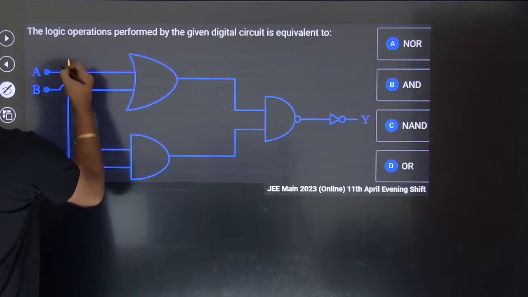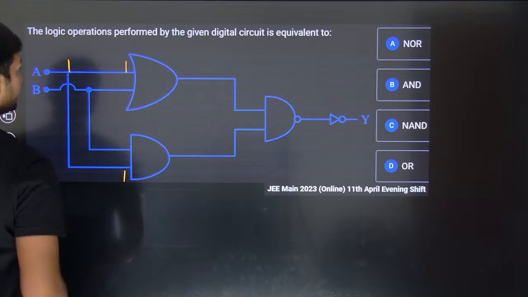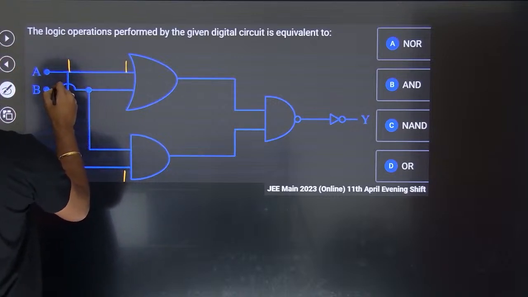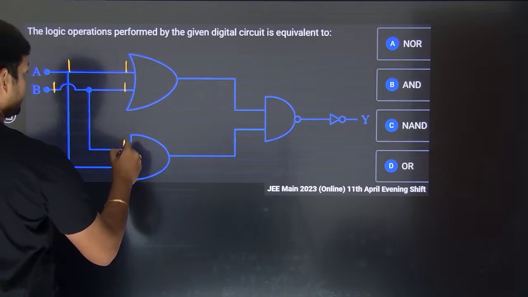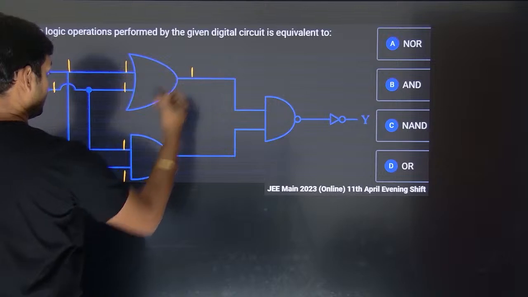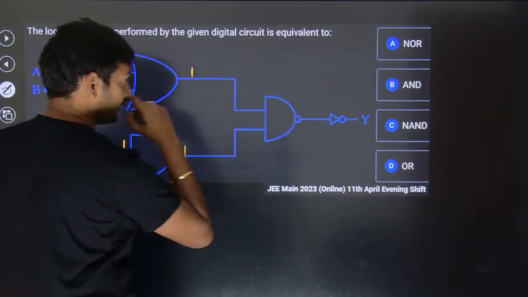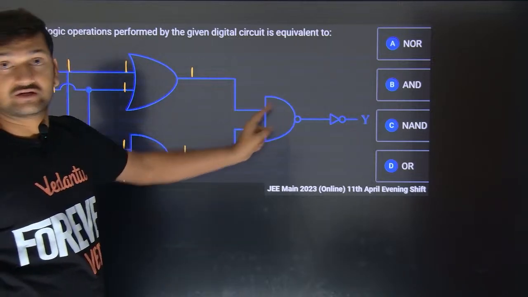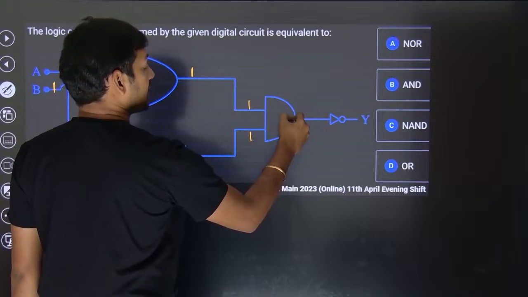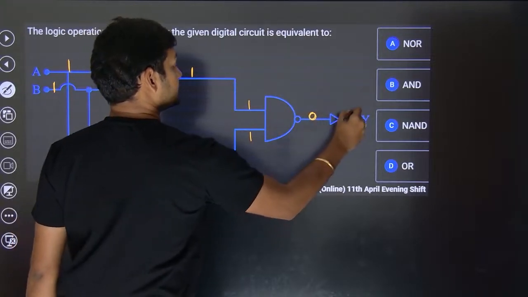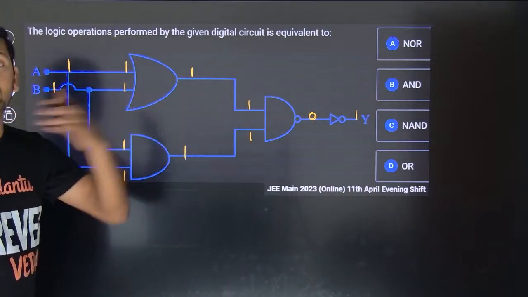Logic operations performed by the given digital circuit is equivalent to which gate? For that we need the truth table. Let us send 1, and the very same 1 will go to this one. The very same 1 will go here. As it is an OR gate, 1 will come out. As this is an AND gate, 1 will come out. That 1 will be fed to the NAND gate. 1 into 1 should be 1, but as it is a NAND gate, the output will be 0, which turns out to be 1 after the NOT gate. So when you send 1, 1, the output is 1.